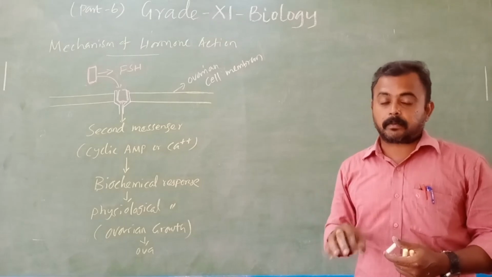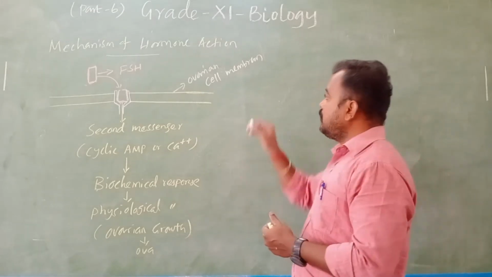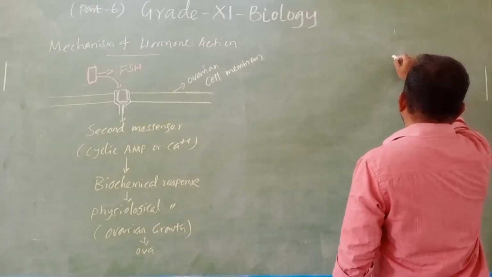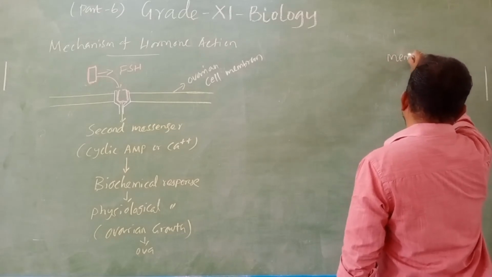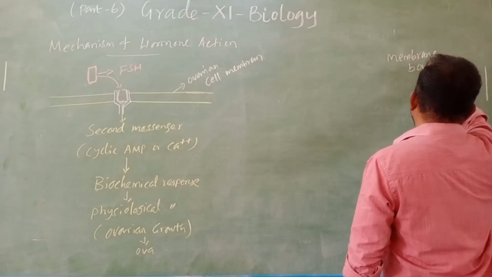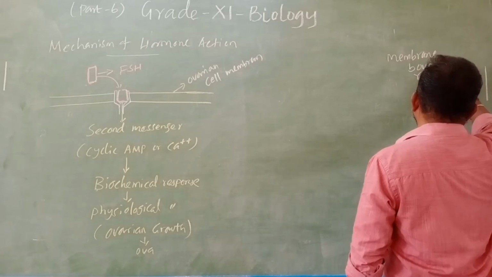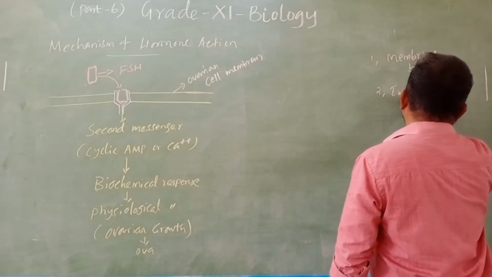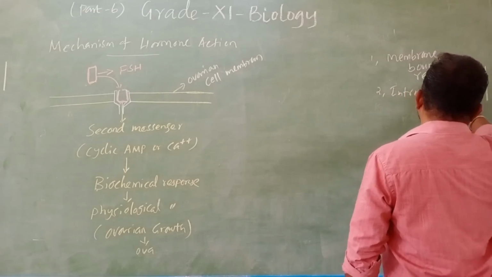Two types of receptors are present. One is membrane bound receptors. The second one is intracellular receptors.